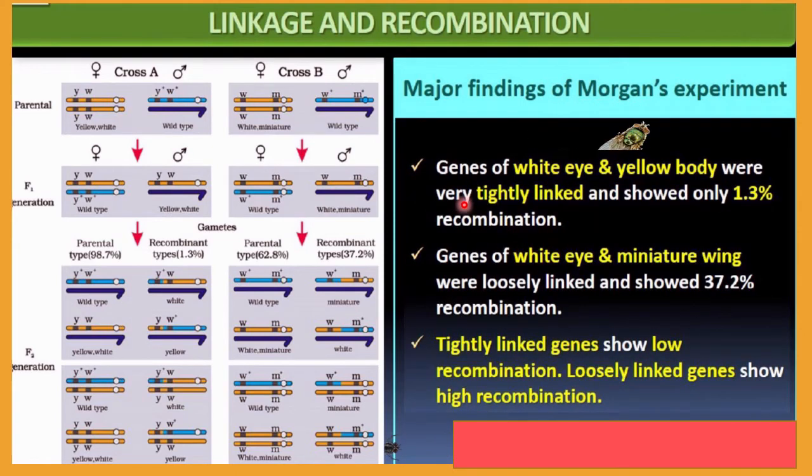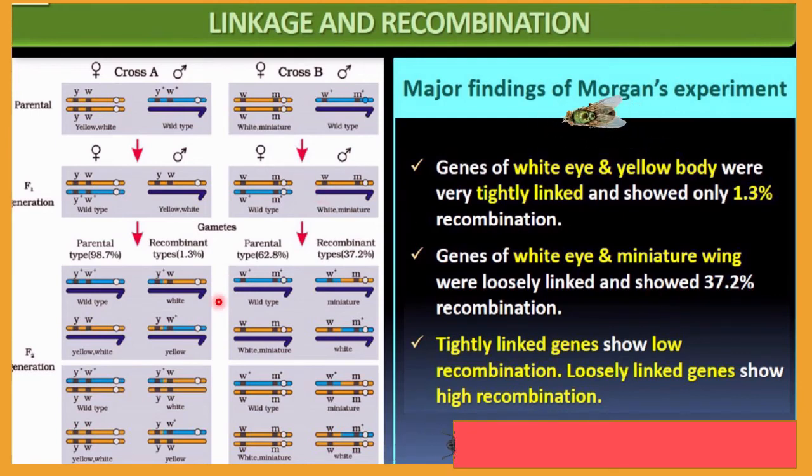Some more points. The genes for white eye and yellow body were very tightly linked with each other. Here you can see both are very tightly linked, and that's why they show lesser recombination. Tight linkage means less recombination. Loose linkage means more recombination. Here, being tightly linked, they show only 1.3% recombination. And the genes for white eye and miniature wing are loosely linked. If loosely linked, then they will show more recombination. Here you can see 37.2% recombination.